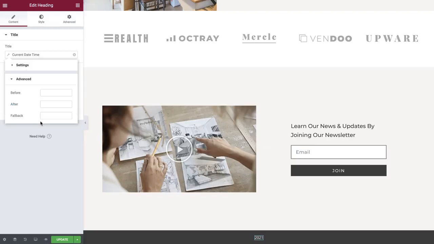Now expand the Advanced tab, and in the Before options, hold Option plus G or Control plus Alt plus C to type the copyright symbol, and press spacebar to add a space. On the After options, enter some text like so, starting with a space. And we are done. And as you can see in the final format, we easily added our text, symbol, and dynamic date with just one heading widget.